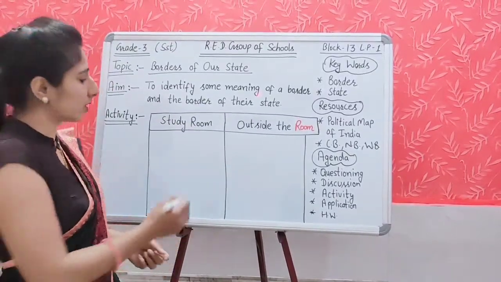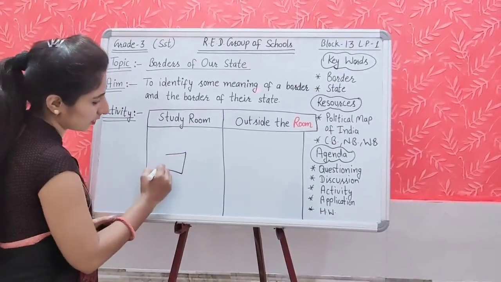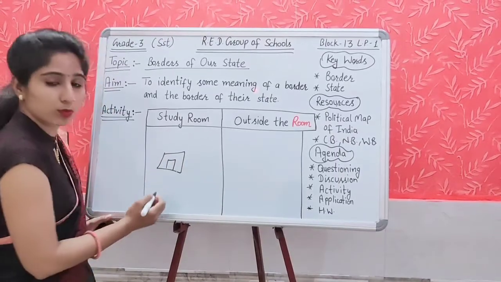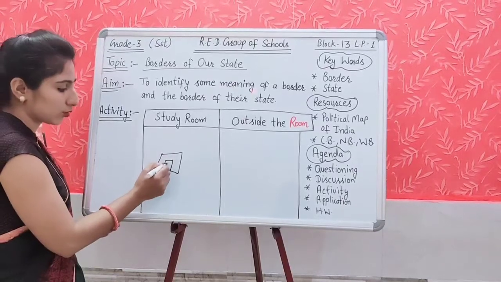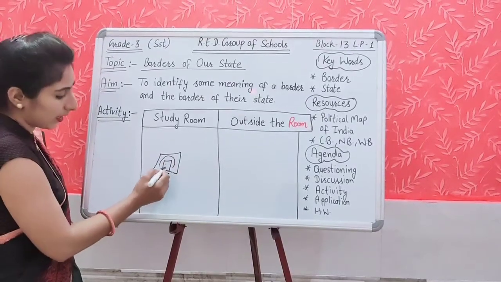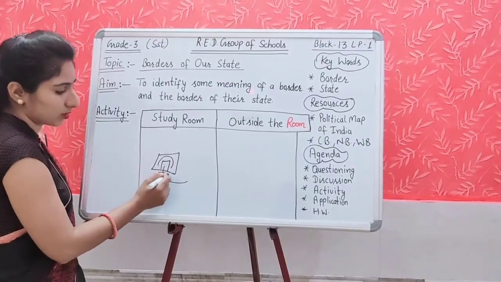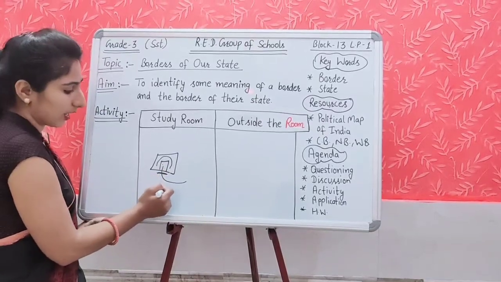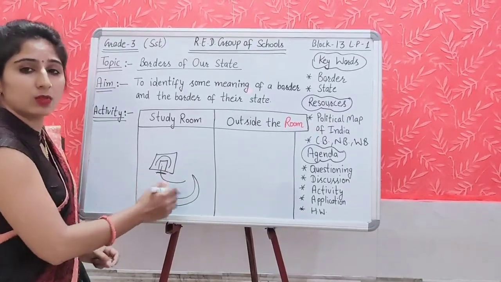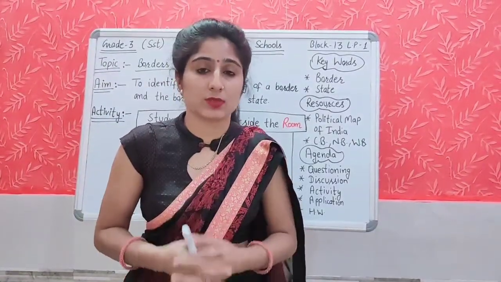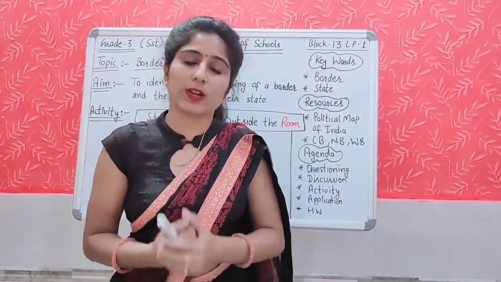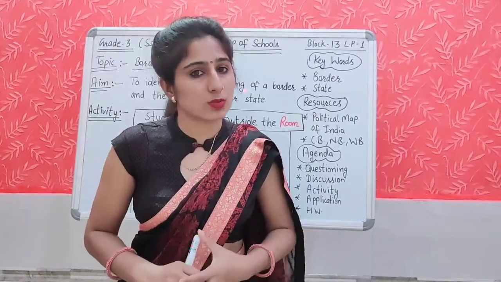Means first of all, suppose this is the room and this is the door of your room, and you will draw a line here. This is the line, and first you will observe inside your room, and after that you will go outside. You will cross this border, you will cross this line, and then you will take a round outside your house, outside the room, and then you will find out the differences. What do you see inside the room and what do you see outside the room?